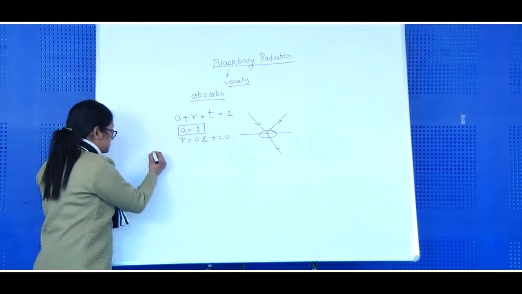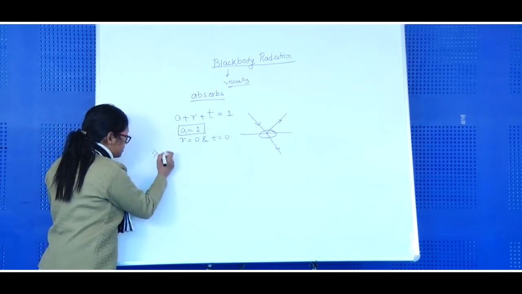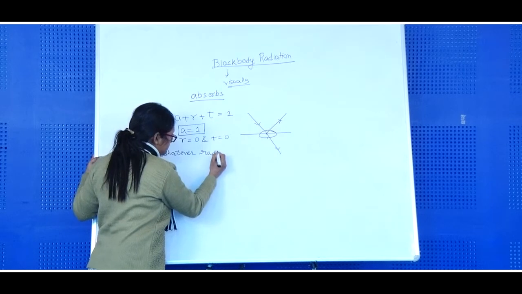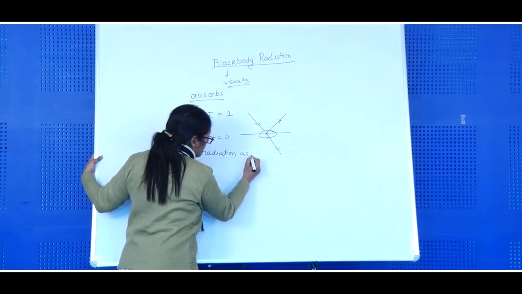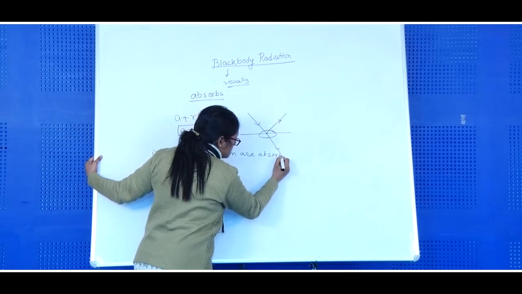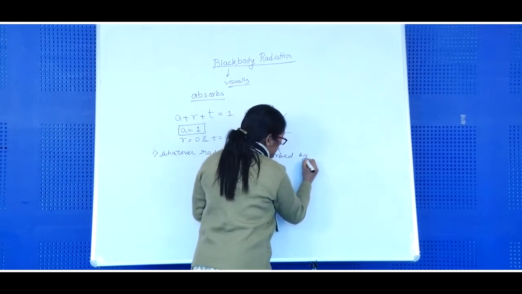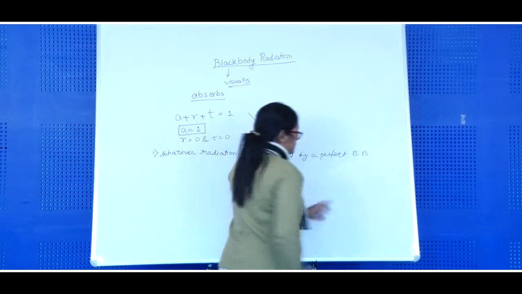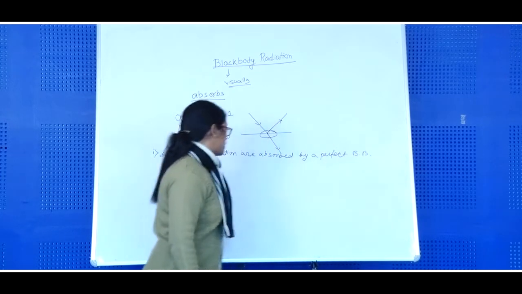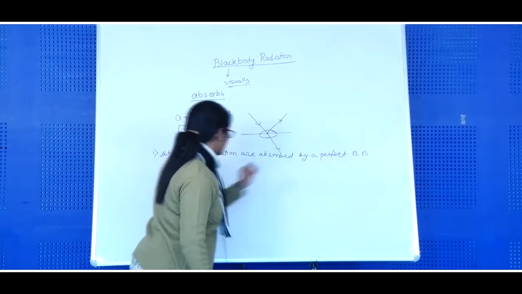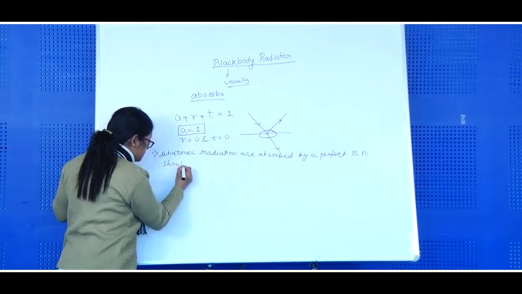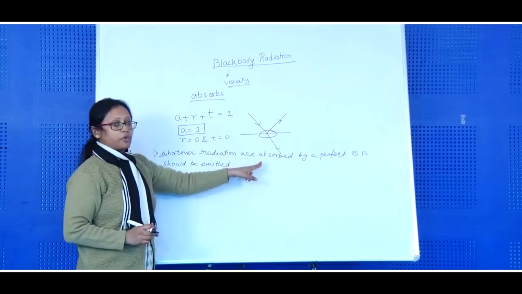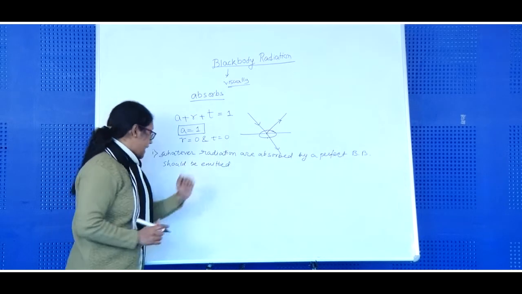That means whatever radiations are absorbed by a perfect black body (B.B.) should be emitted. That means a perfect black body is a very good emitter